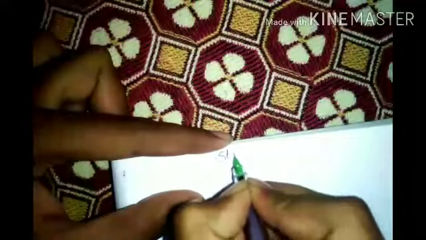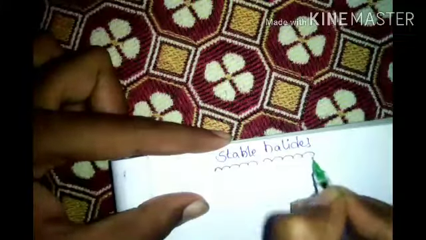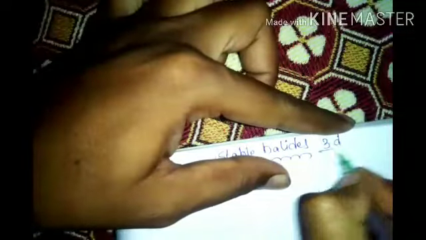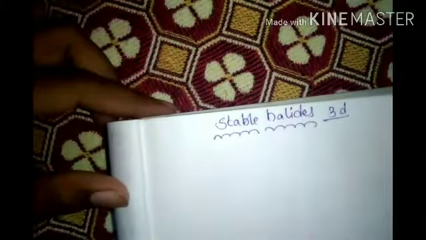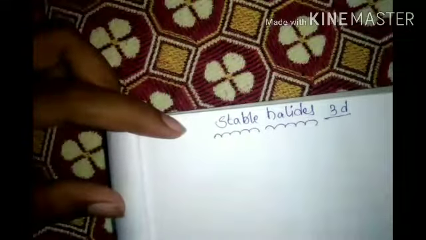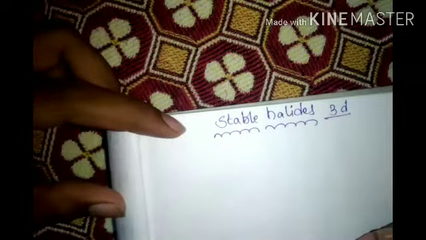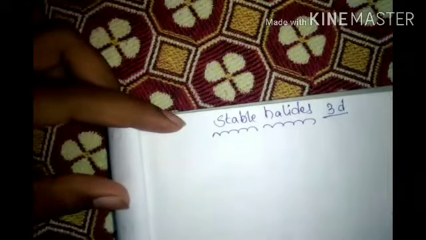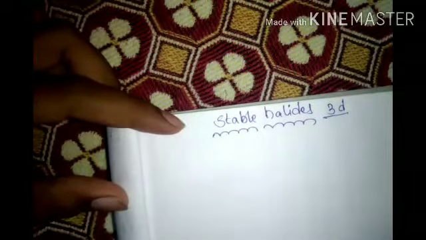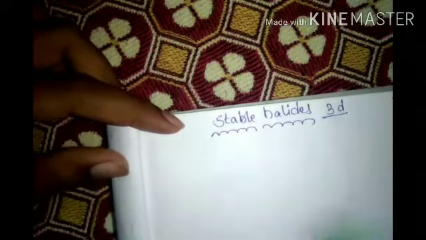Now, oxidation state in 3d series: stable halides. Stable halides in 3d. Halides means any of fluorine, chlorine, bromine, iodine; we take any one and write halide as X, and in the 3d series we take scandium onward.